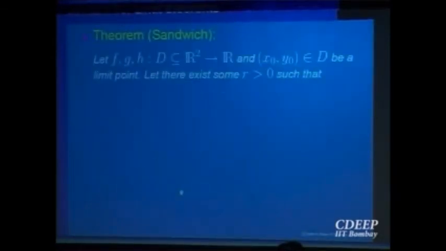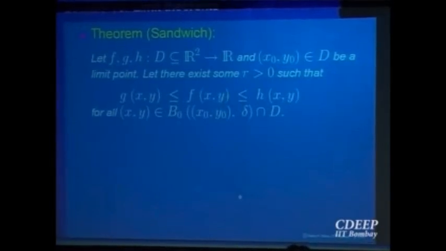Similarly, the one variable sandwich theorem: the same theorem is valid for two variables. Same proof, there is no change at all actually. So if f is trapped between g and h in a deleted open neighborhood of a point x0, y0, and g and h both converge, both have the same limit, then the limit of what is trapped in between also exists and is equal to that common value.